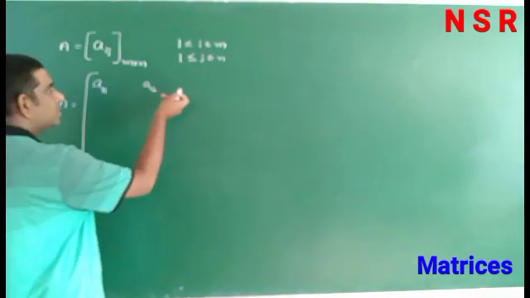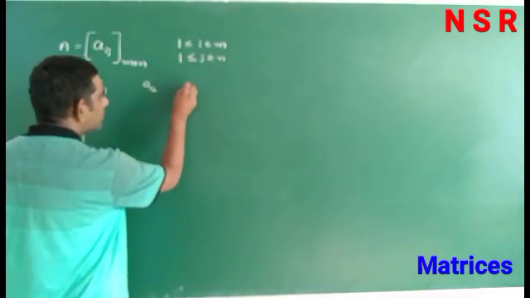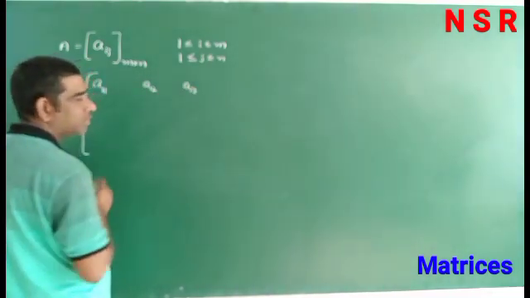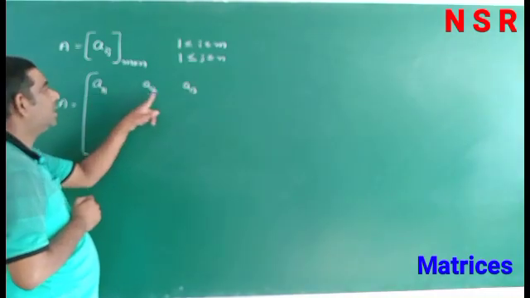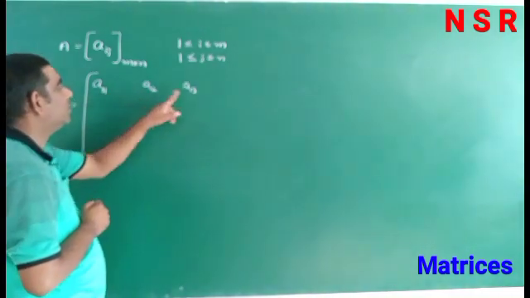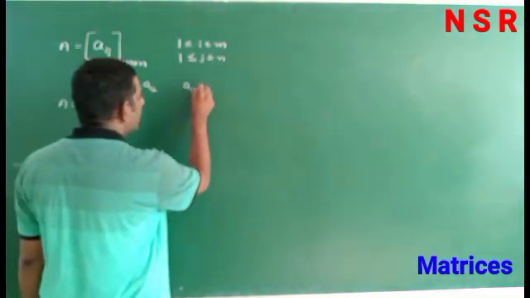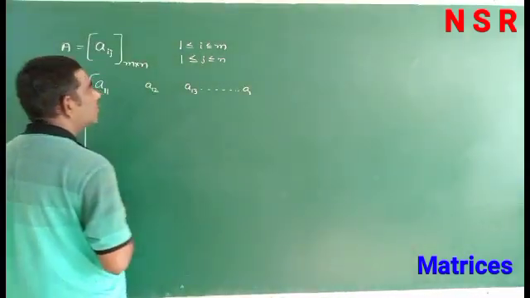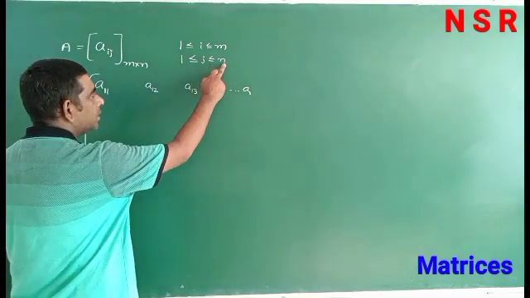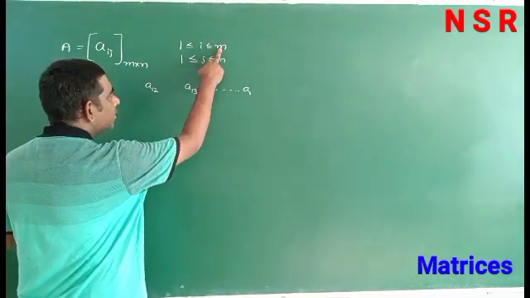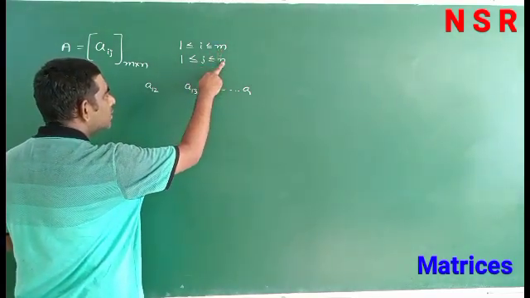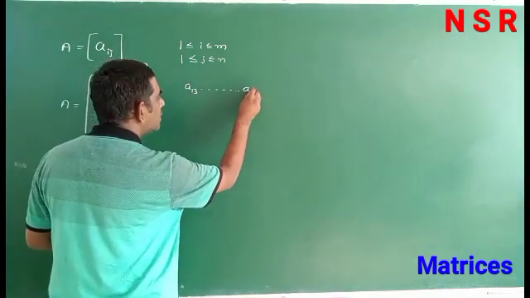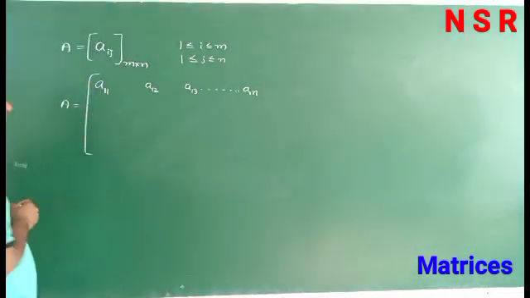Next, first row, third column is a13. Here the first index 1 indicates the row, and 1, 2, 3 are the columns. Up to the last column, in the first row the total number of columns is n and the total number of rows is m, so the last element is a1n.